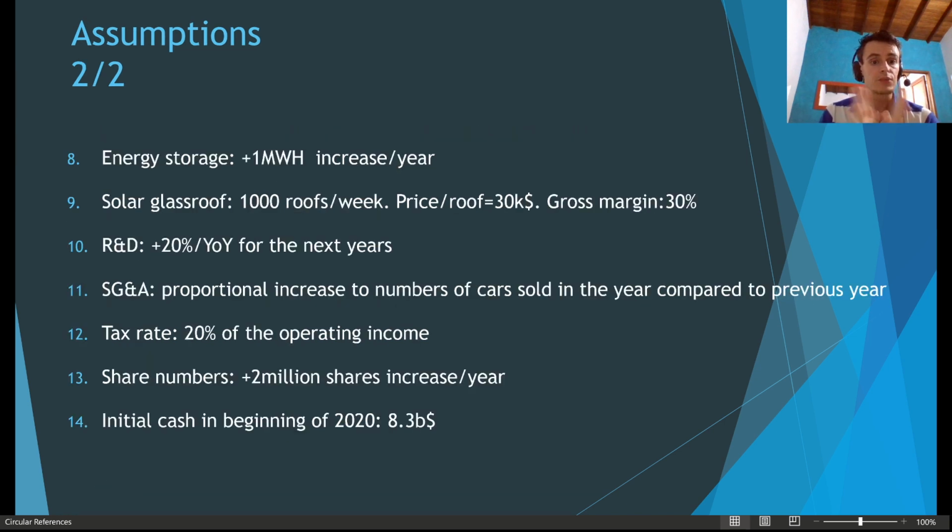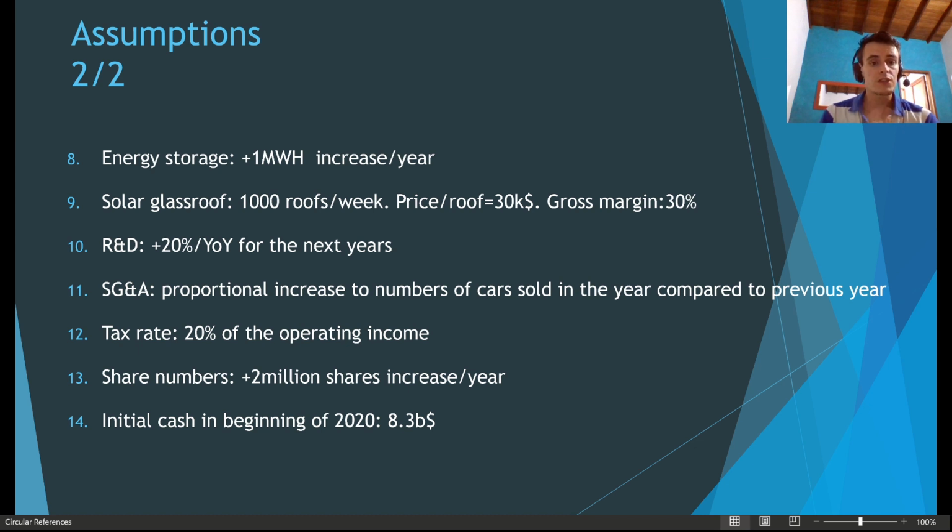Next, these ones I'm really not very accurate in terms of revenue estimation. For the energy storage, I know that I will consider 1 megawatt hour installation increase per year, but I'm not really aware of how much revenue it will generate. So if you have any idea, just let me know.